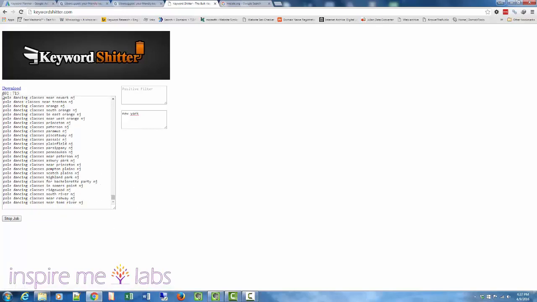And here's the ratio of how many I think were filtered out, and you can simply click on download and download all the keywords again. So that's another handy tool to have.